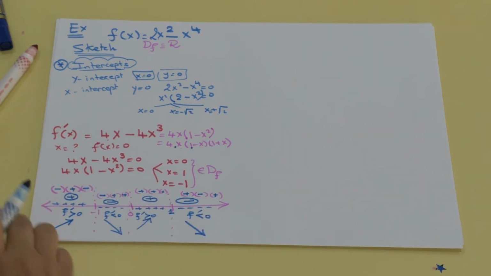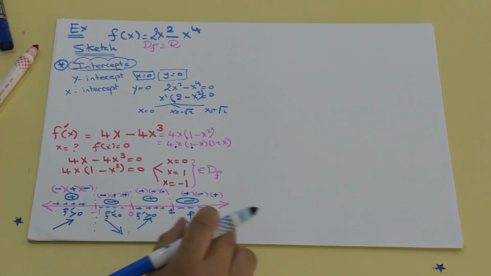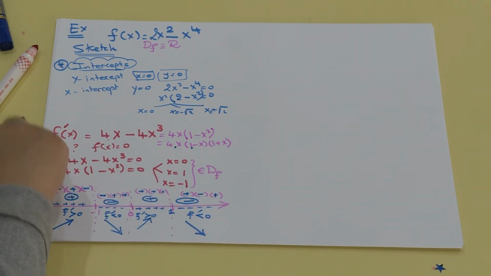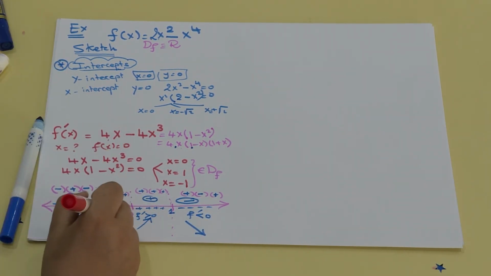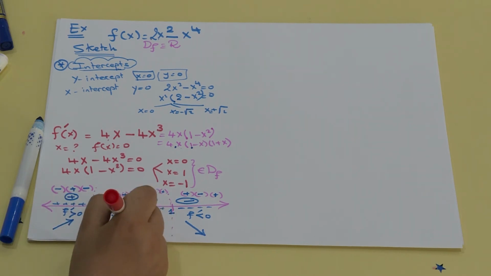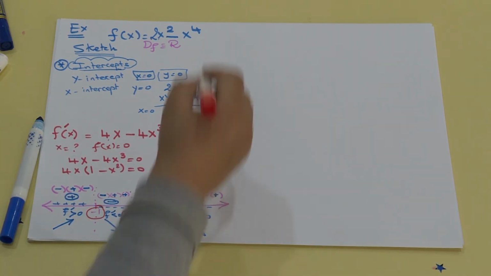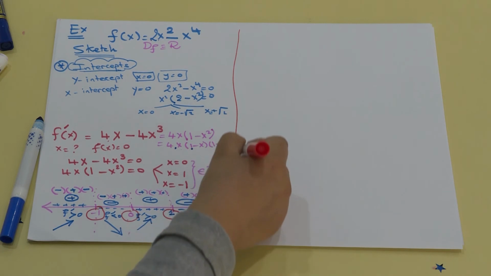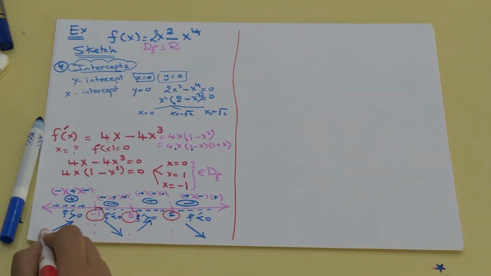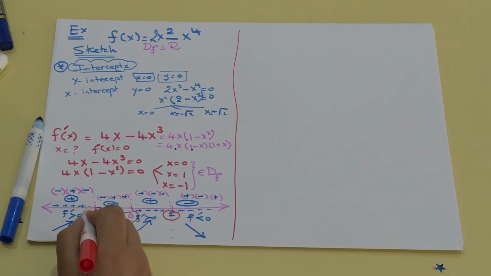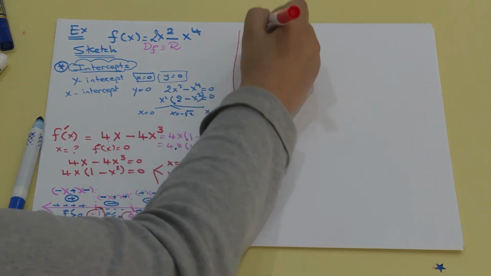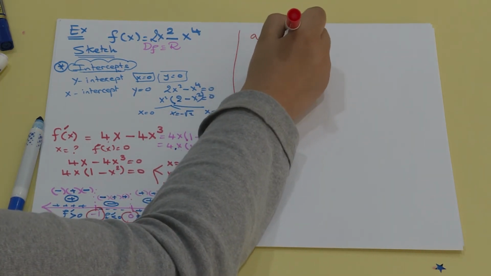So now we saw the intervals on which the function is increasing and decreasing. Now we should talk about the minus 1, the 0, and the 1. These are the critical values of our function. We can see that the function is increasing and then decreasing at x equals minus 1.